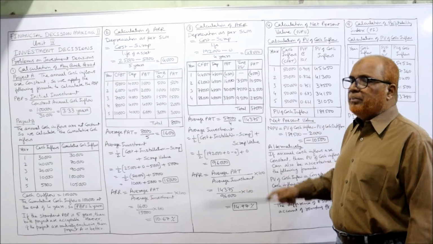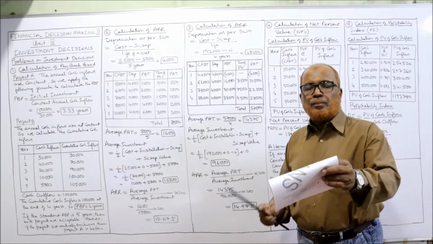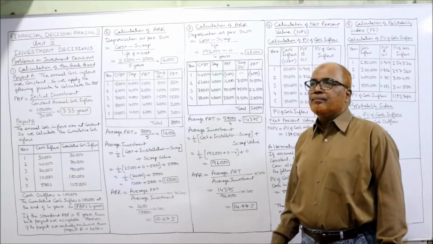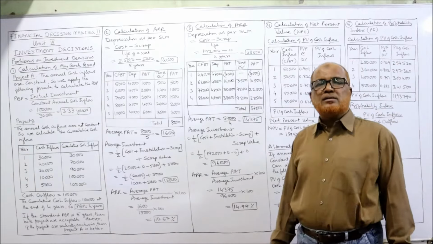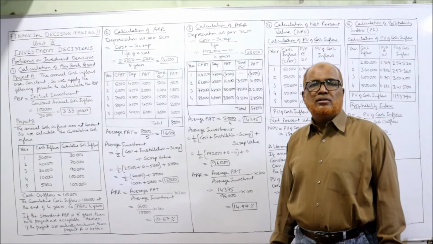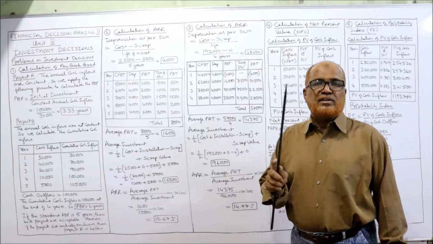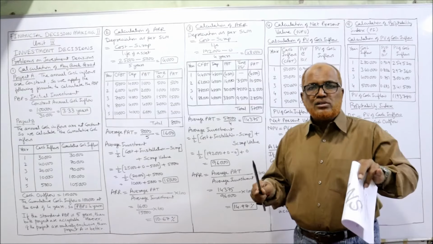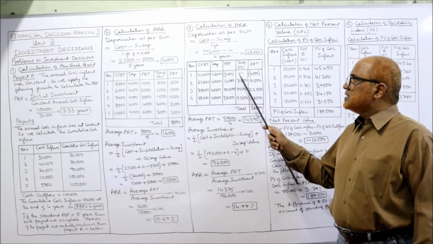So we got PBT. Now we need the tax. The tax rate is given in the problem, 25%. First year there is no tax because there is no profit. There is a loss. Income tax is a tax on profits. If there is a loss, there is no tax. So just put a dash. Second year,